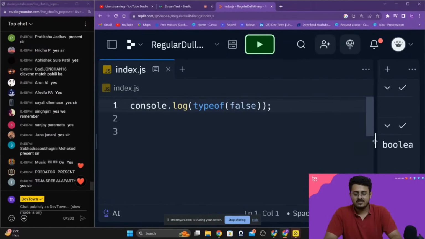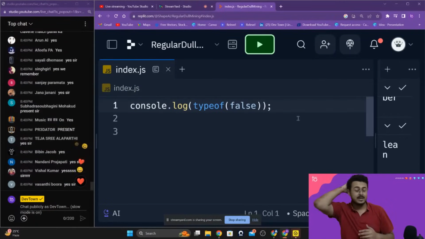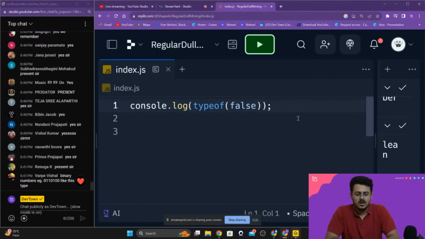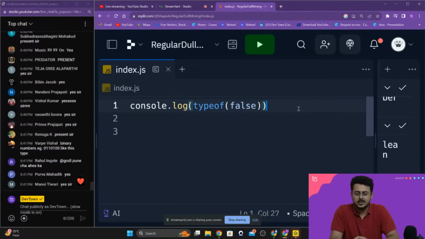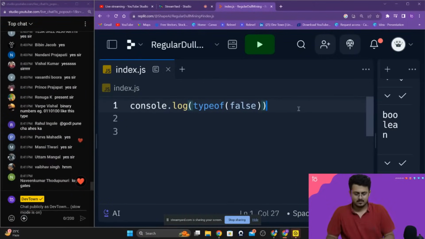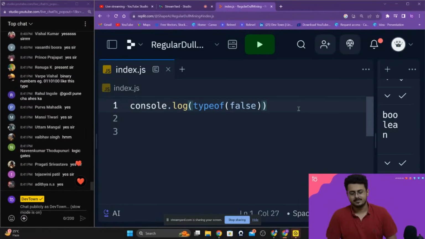Now that you are familiar with some of these data types, the next thing to understand is: is that semicolon necessary? What if I remove that semicolon? What do you think will happen, guys?